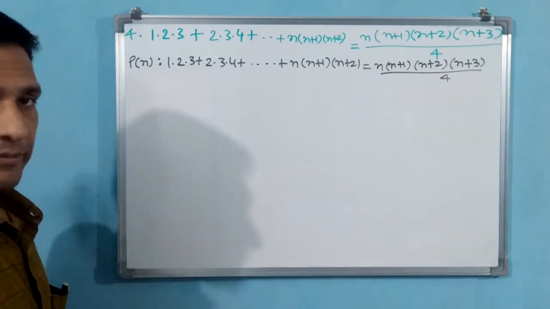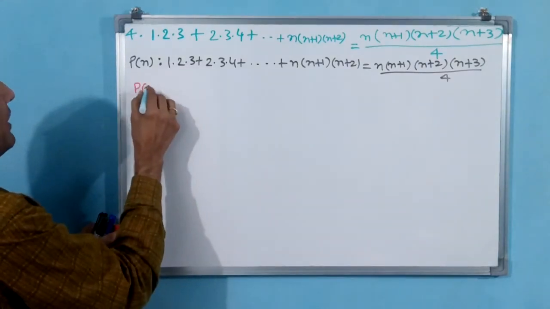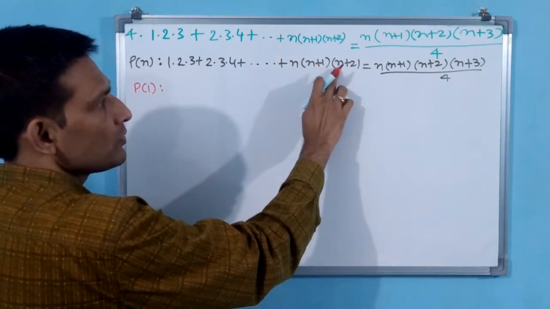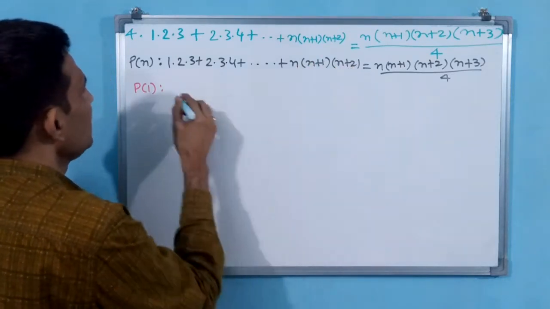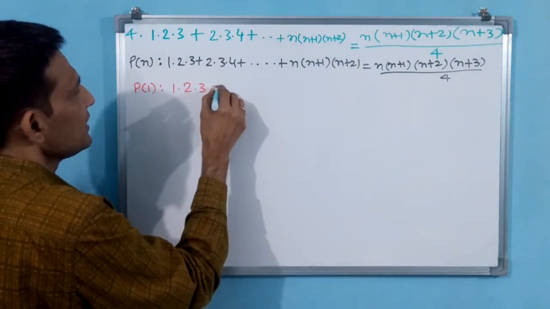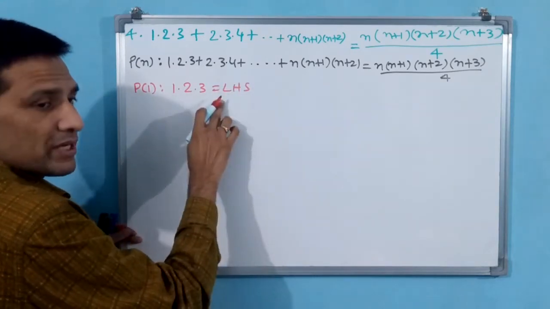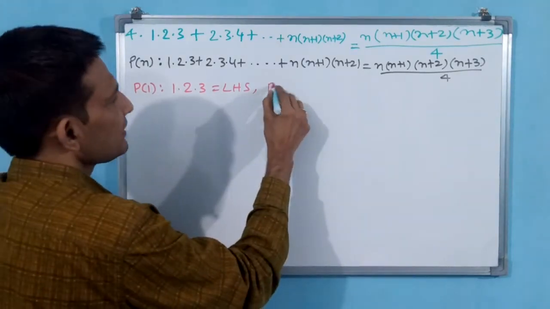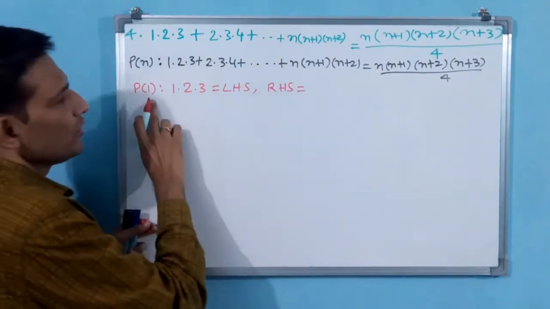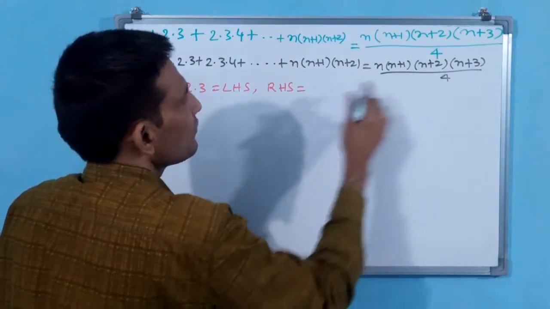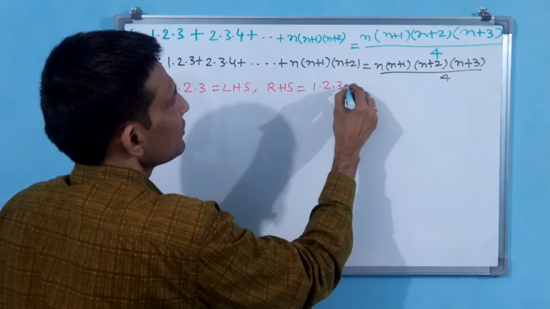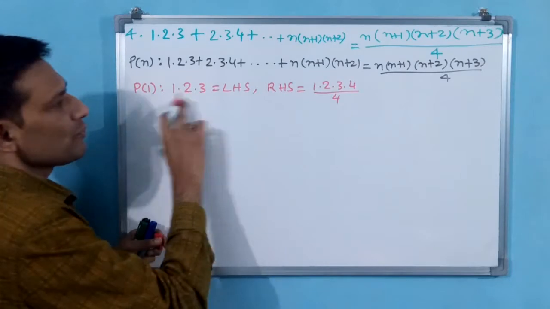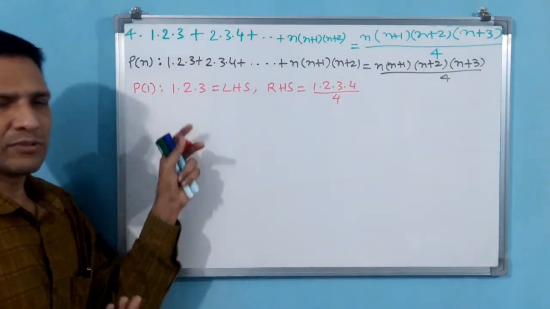Let us take P1. You see, P1 means 1 into (1 plus 1) 2, (1 plus 2) 3, 1 into 2 into 3. That is equal to LHS. How much it becomes? 3 into 2, 6. We will write afterwards. RHS also you take. RHS is equal to, you see, 1 means 1 into 2 into 3 into 4 by 4. You see 4 gets cancelled, 1 into 2 into 3. LHS is equal to RHS. We know LHS is equal to 6.